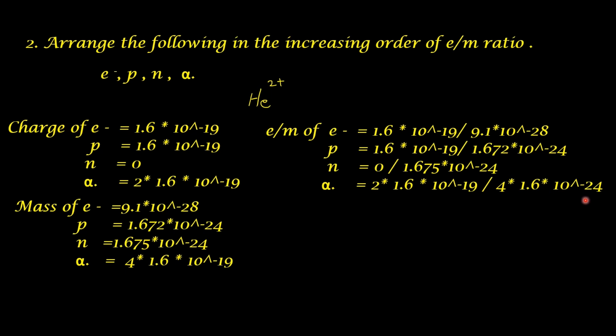The charge mass ratio for neutron is equal to 0, so it has the least. The charge mass ratio for alpha particle will be greater than that of neutron. The charge mass ratio of proton will be greater than that of alpha particle. Charge mass ratio for electron will be the highest because its mass is the least. So the increasing order of charge mass ratio will be neutron, alpha particle, proton, then electron.